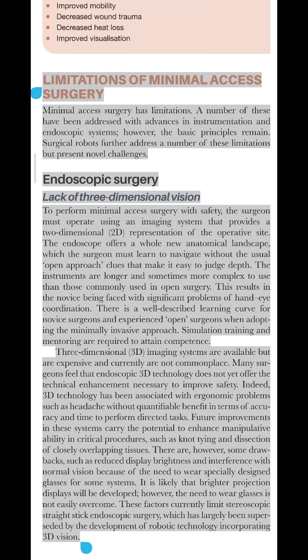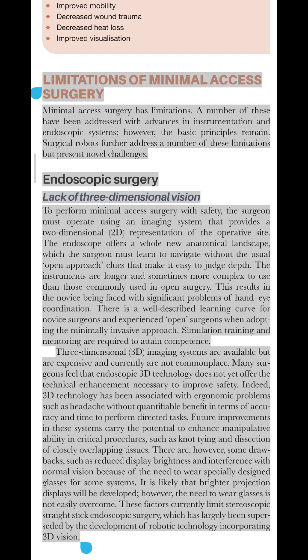Limitations of minimal access surgery. Minimal access surgery has limitations. A number of these have been addressed with advances in instrumentation in endoscopic systems. However, the basic principles remain. Surgical robots further address a number of these limitations but present novel challenges.